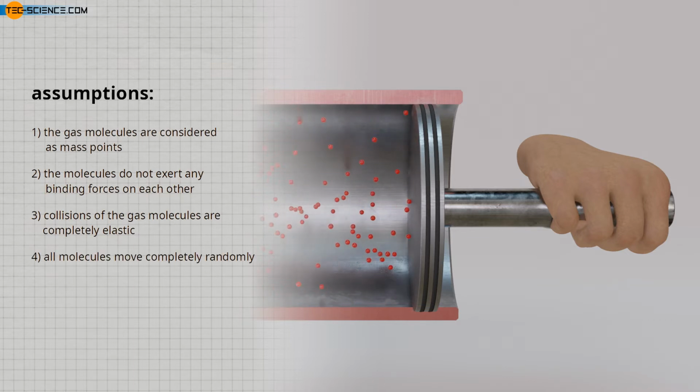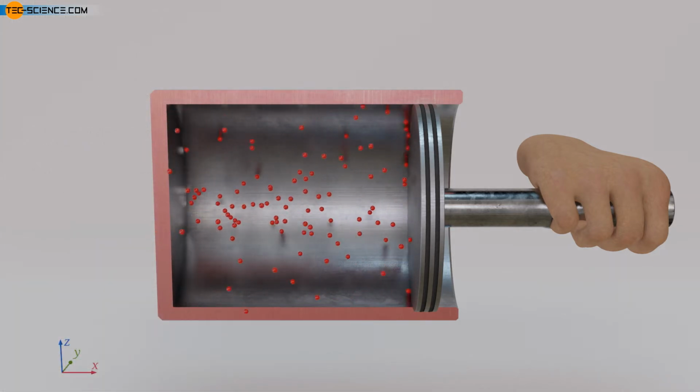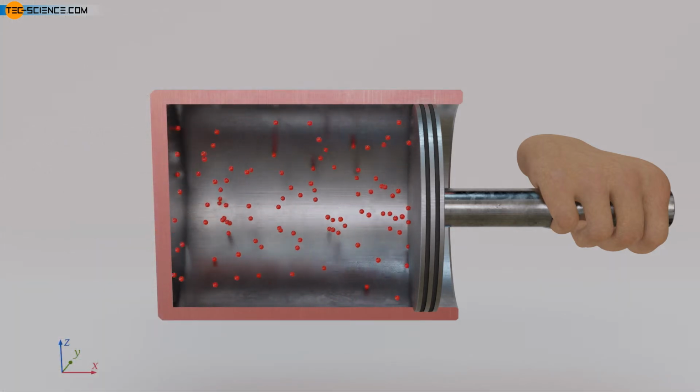Fourth, all molecules move completely randomly, which means that they have no preferred direction and are therefore statistically distributed in space. This means in particular that the influence of gravity on the molecules is neglected. With these assumptions, in the following we will describe the pressure of an ideal gas on the basis of the kinetic energy of the molecules. To do this, we must first consider how the pressure comes about at the microscopic level.